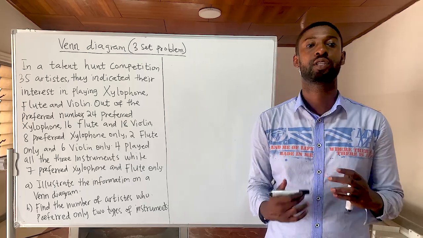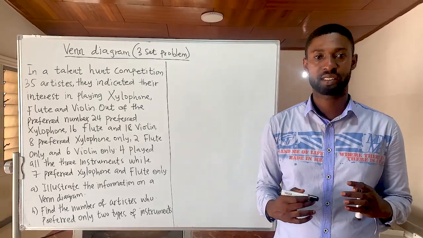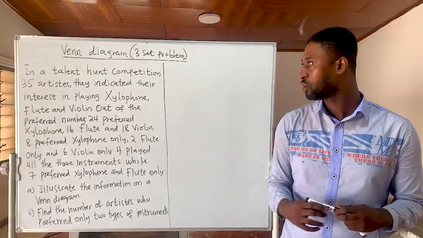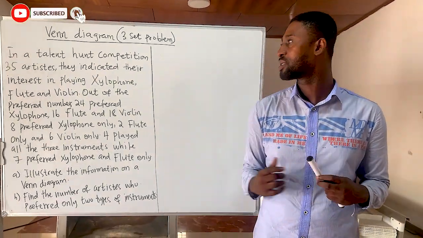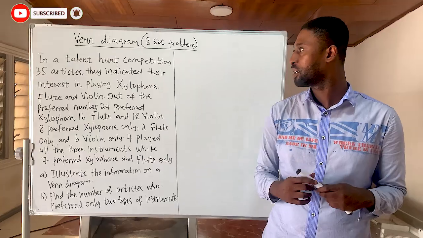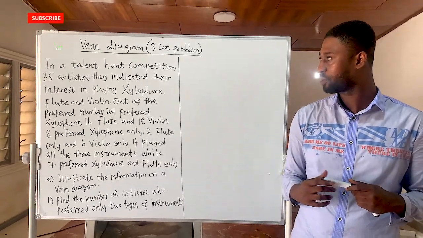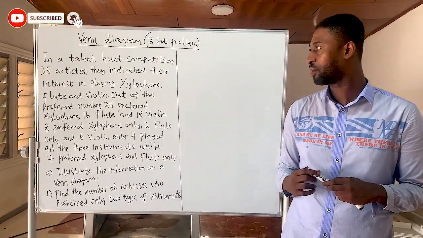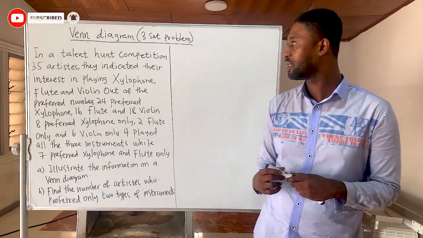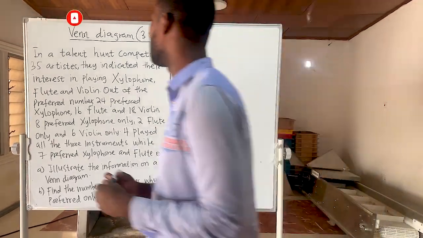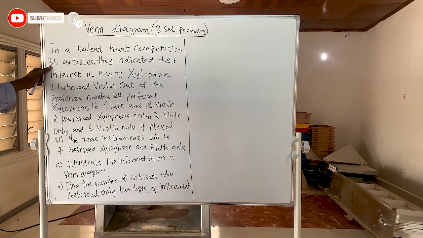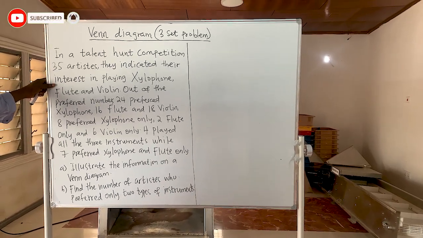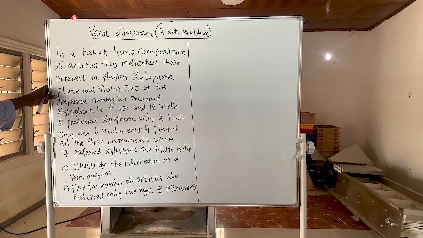So, having gone through the concept of Venn diagram, which is a three-set problem, in today's lesson we want to solve the WASSCE 2023. The first question was a question under Venn diagram, and this is the question. In a talent hunt competition of 35 artists, they indicated their interest in playing xylophone, flute, and violin.